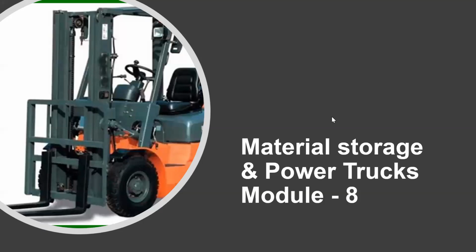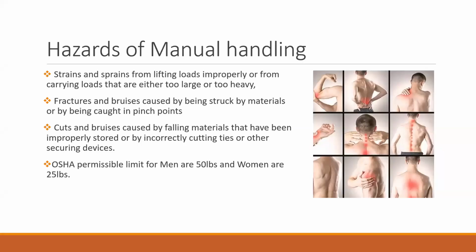The idea is how we need to store the material, and how we need to lift the material physically by ourselves, and also with the help of machinery. When we are lifting and transporting material through machines, the most common is the forklift, and then we have cranes. So we will also be discussing some hazards and safe precautions related to forklift operations and crane operations as well. And initially we will discuss the hazards associated with humans while they are using manual handling.